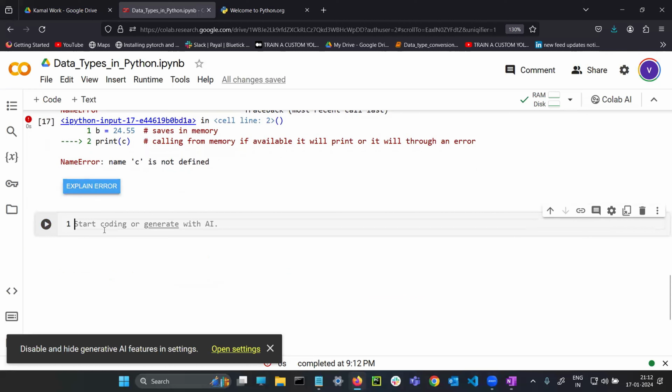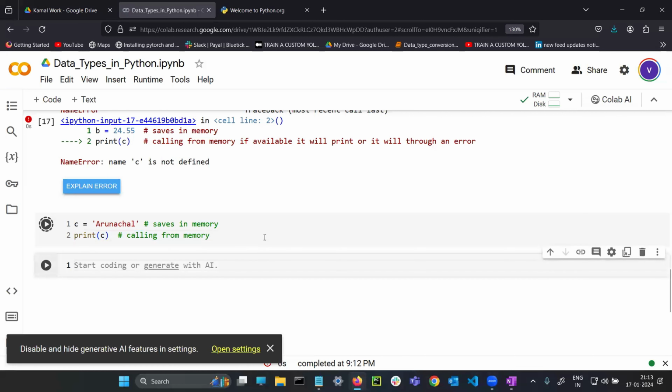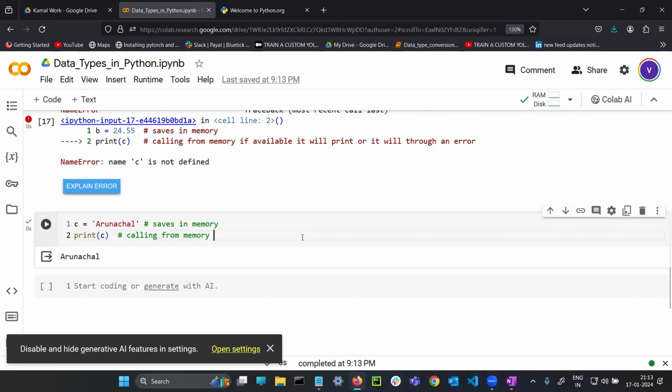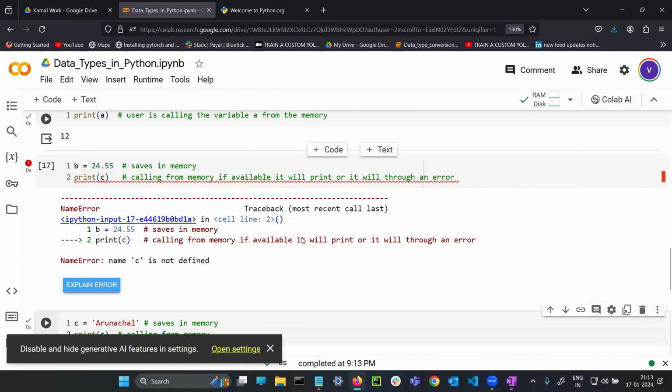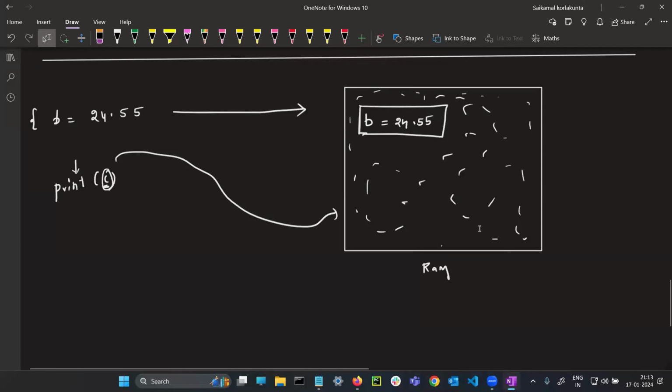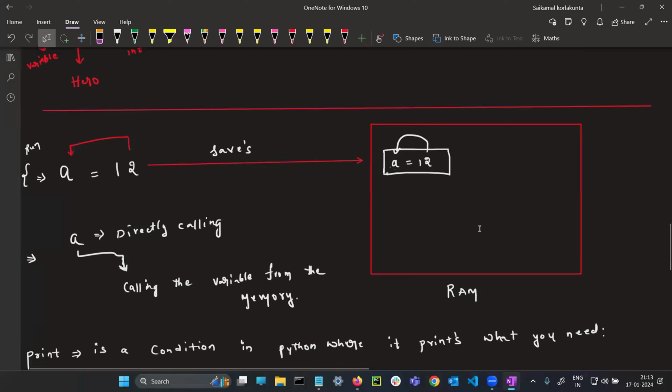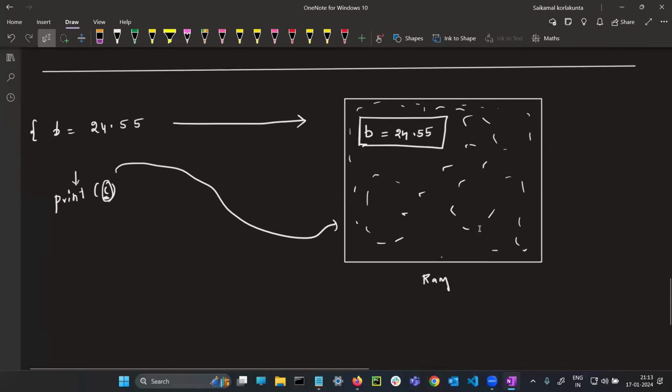Same thing. For example, let's say C is equals to Arunachal. Print C. Simple logic. This will save in the memory, and you are calling from the memory. Arunachal will be your output. See, Arunachal will be your output. Guys, I hope you understood the relation between the data types and the variable. Guys, understood, clear now? Yes, sir.